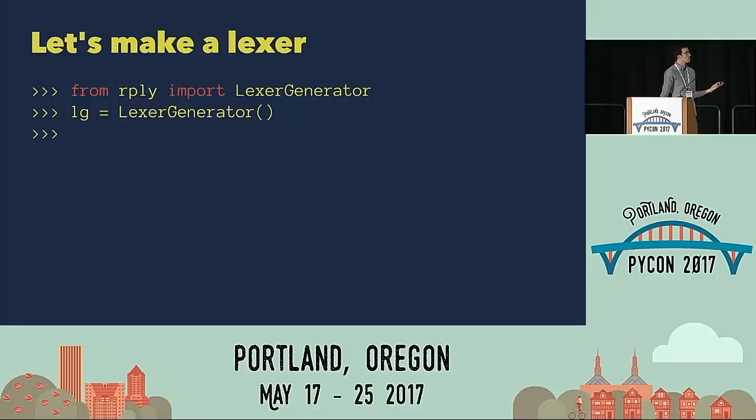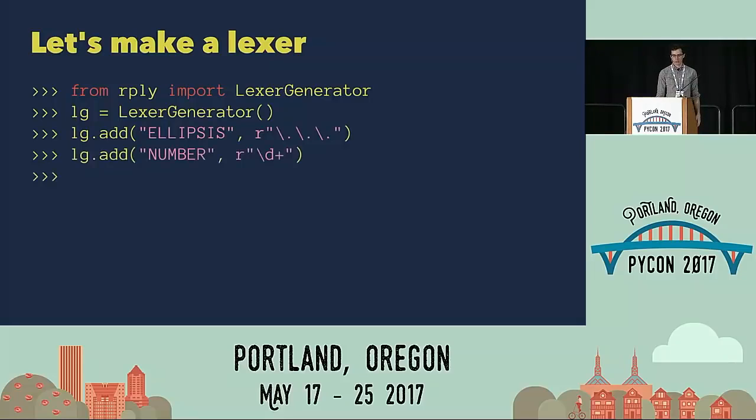So from RPly, we're going to import a lexer generator, and we're going to initialize it. And then we're going to start adding named regular expressions. So I'm going to say that the ellipsis, and this string is just to name the token, is this regular expression, which is 3 periods one after another. Similarly, a number is just going to be any continuous stream of numeric characters.